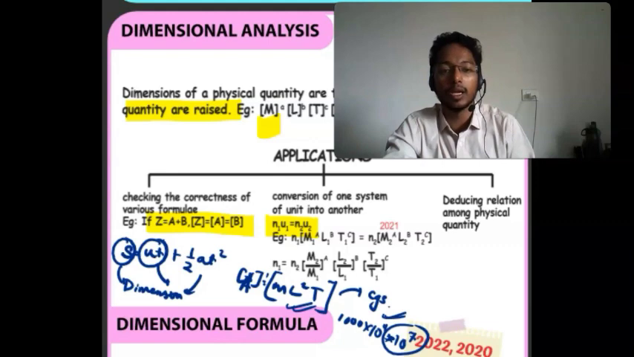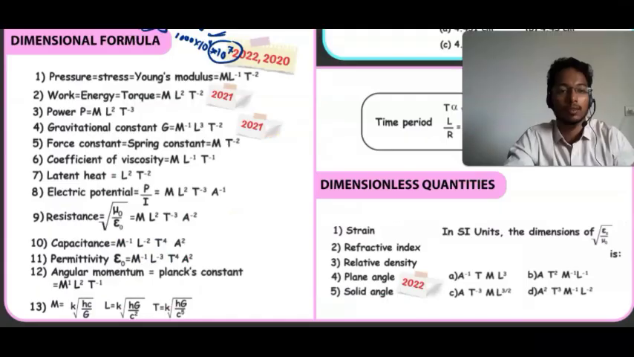Then deducing relations among physical quantities. Also we can find the application of dimensional analysis while deducing any relation among physical quantities. Then let's see the dimensional formulas.